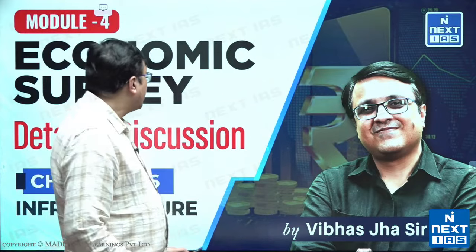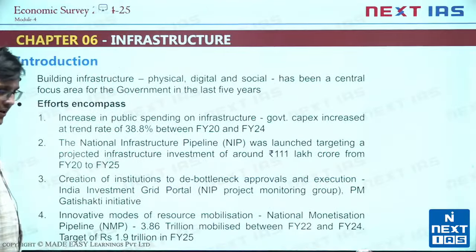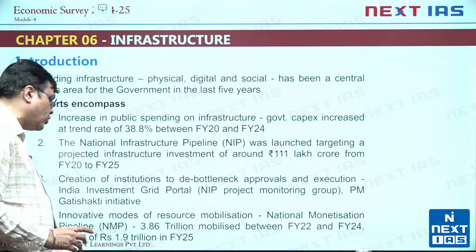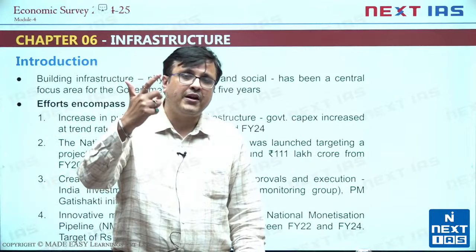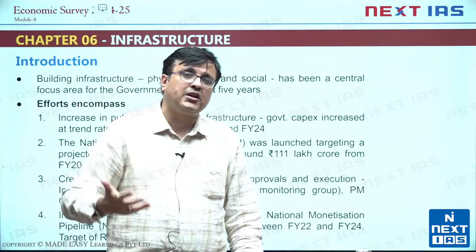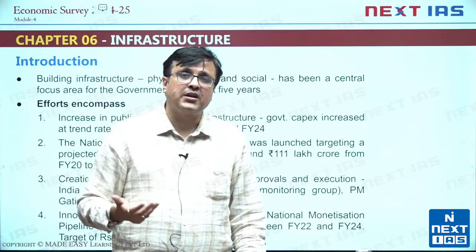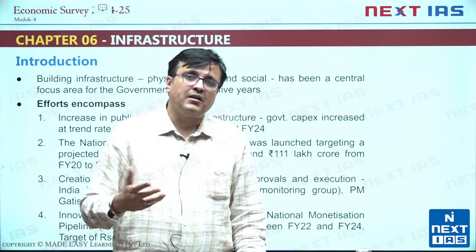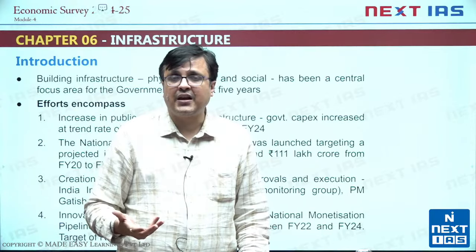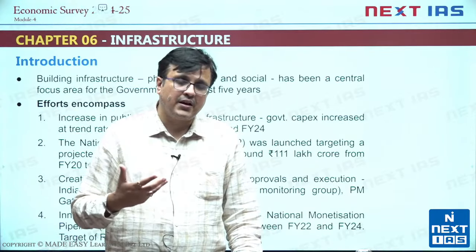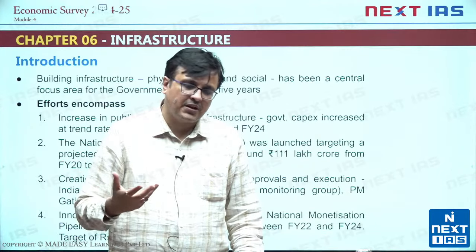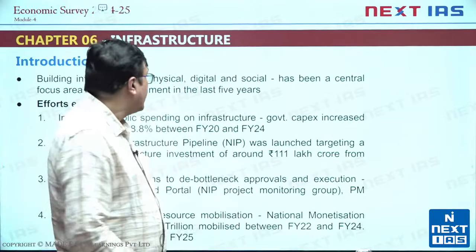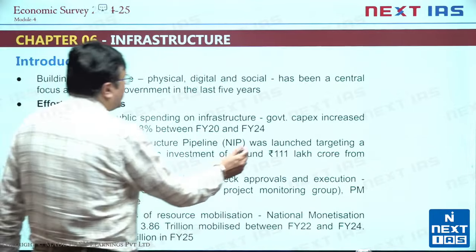So let's get going. When we talk about infrastructure, the survey says in the introduction that physical, digital and social infrastructure, mind you, all the three: physical infrastructure, road, railway, airport, ports, electricity, communication. Social infrastructure like housing, water supply, sanitation, and digital and public infrastructure like Aadhaar for identification, digital public infrastructure like DigiLocker, or digital infrastructure like ONDC. All these are digital public infrastructure, UPI. So government, that is important for development in the last 5 years.